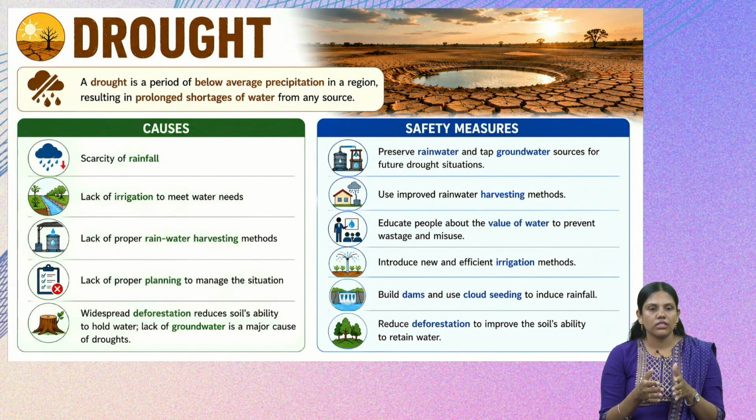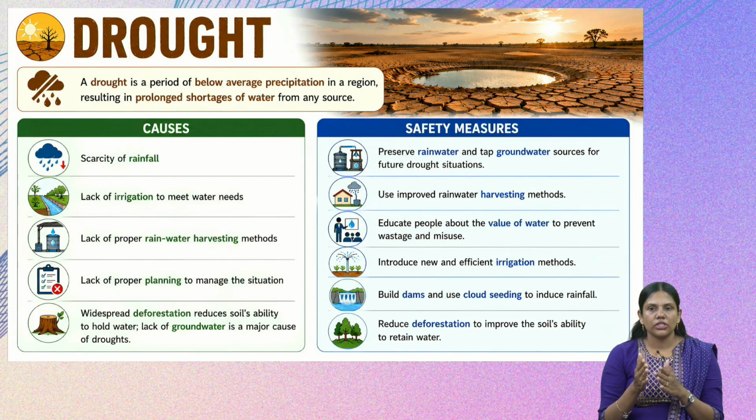Then the next cause is that widespread deforestation reduces the soil's ability to hold water. If the trees are cut and the lands are barren, the soil will lose its capacity to hold water, and because of that also drought can occur. And if there is no groundwater, droughts will occur, because if the population has increased and more groundwater is being used and it is not replenished, then it also leads to drought.